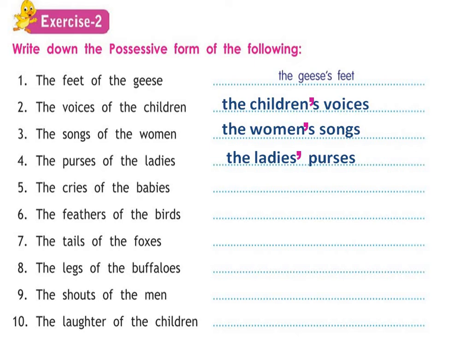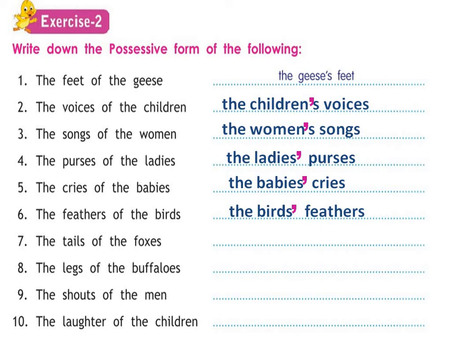The cries of the babies, similar case. The babies' cries, and babies ends in S. So we will only add apostrophe. We will not add S again. The feathers of the birds. We will add only apostrophe. Whose feathers? The birds' feathers. To show possession, we have just added apostrophe in the end because we already have S with the birds.